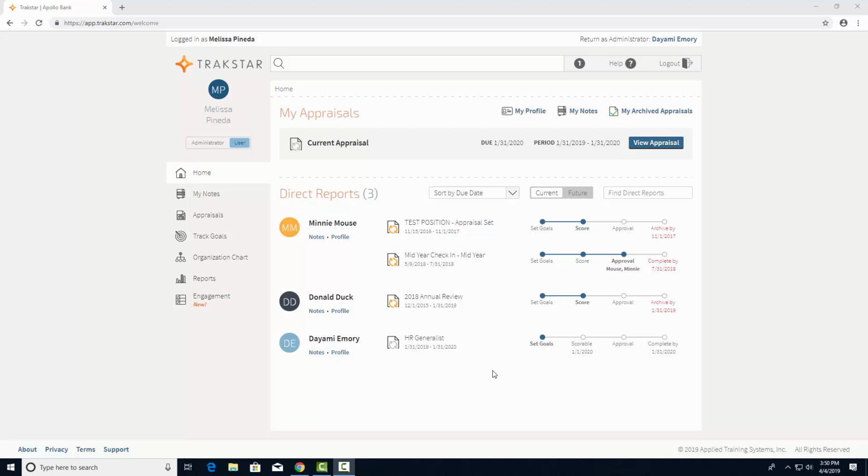On the home page, you will have access to your appraisal, and if you are a manager, you will also have access to your direct reports. The process is the same whether you are adding notes for yourself or for your direct reports. To review the factors, notes, and goals for yourself, you will click on View Appraisal. If you wish to do so for your direct report, you will click on the position title.